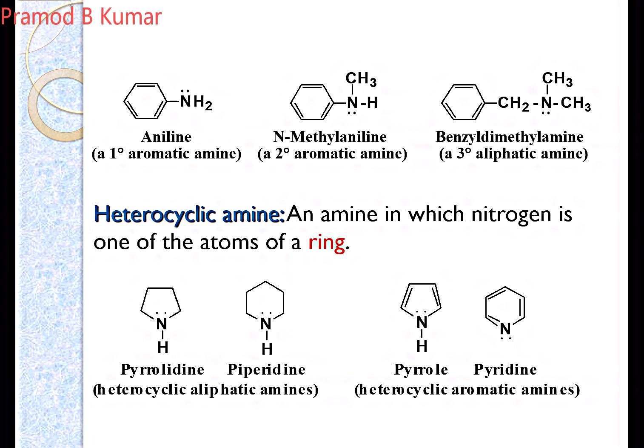Pyrrolidine is an example of a saturated heterocyclic amine, and pyrrole and pyridine are examples of unsaturated heterocyclic amines, where the nitrogen is present within the ring as one of the atoms in the ring. Pyrrolidine and piperidine are examples of saturated, and pyrrole and pyridine are examples of unsaturated heterocyclic amines. So these are the basic classification of your amines.